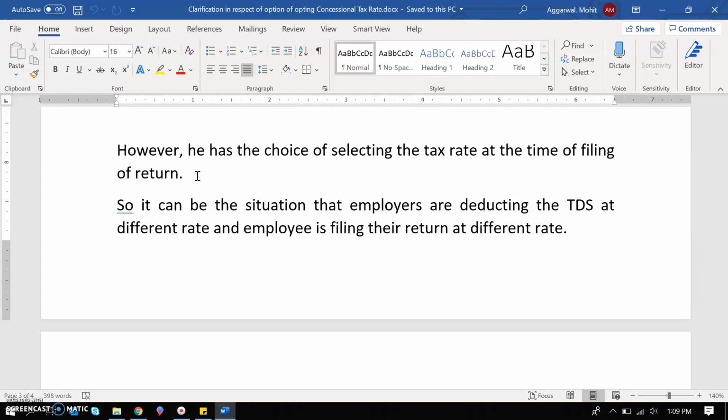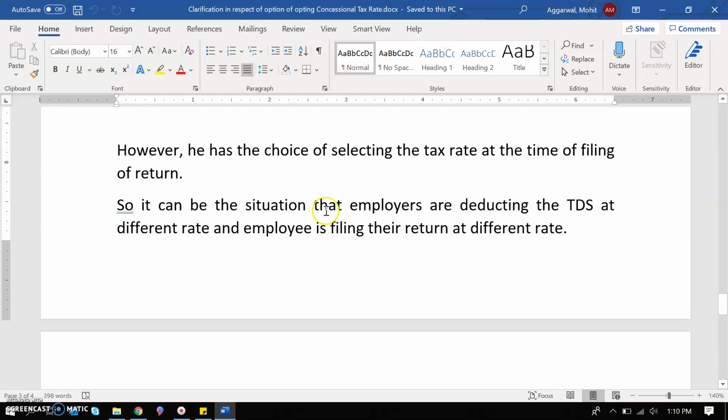In that case, the Finance Act 2020 has given the option that at the time of filing of return you have the choice of what rate the tax should be. So at the time of filing of return you can choose whether it will be as per the concessional tax rate or the regular tax rate. For the purpose of TDS you cannot change it again and again, you have to fix it one time, but at the time of filing of return you again have the choice.